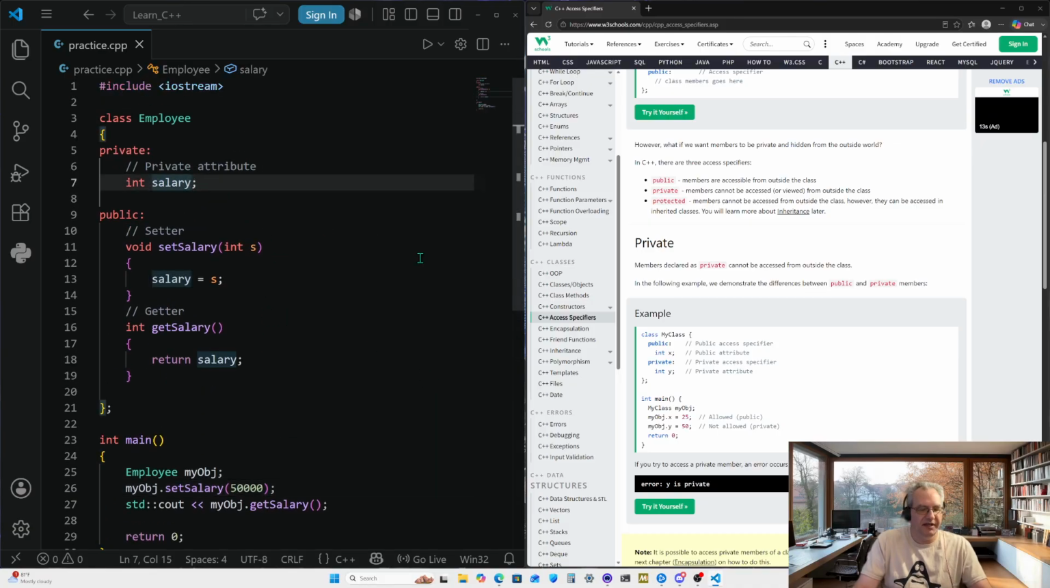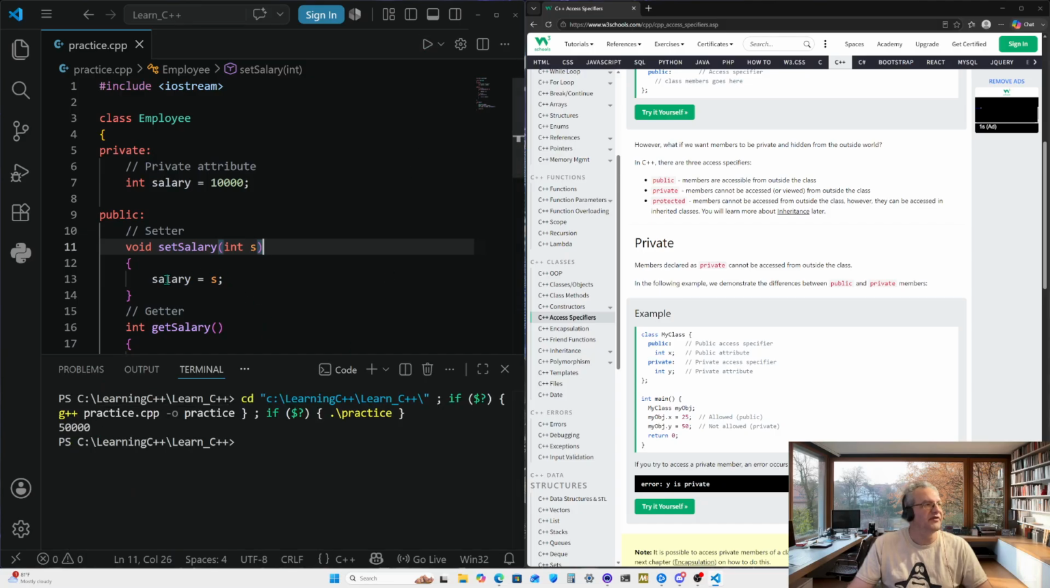Now, if we go ahead and actually set this to something, say 10,000, control save, run it, we still get 50,000 because we're changing it from within here. So we can have a default value right there of 10,000.